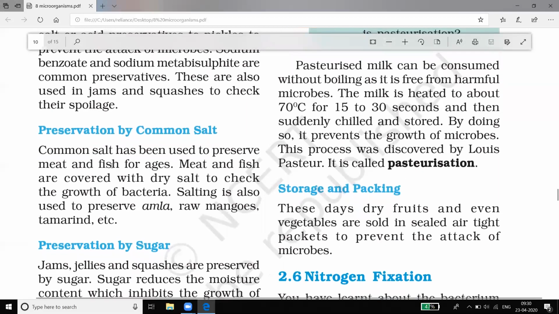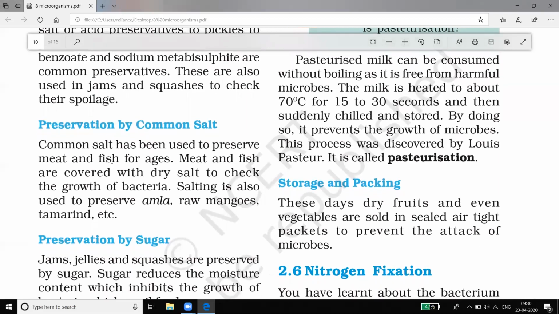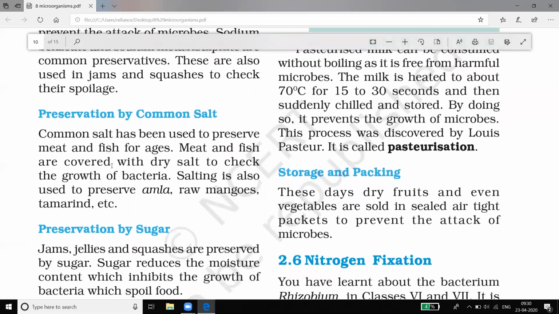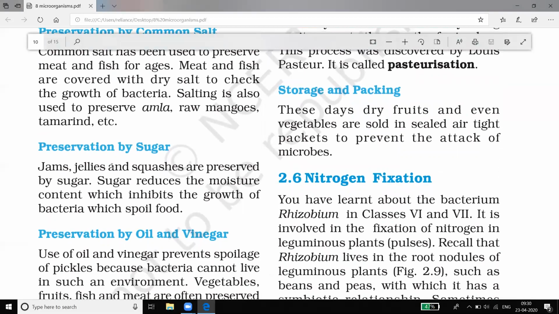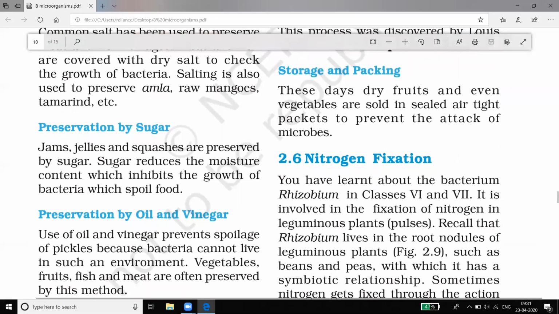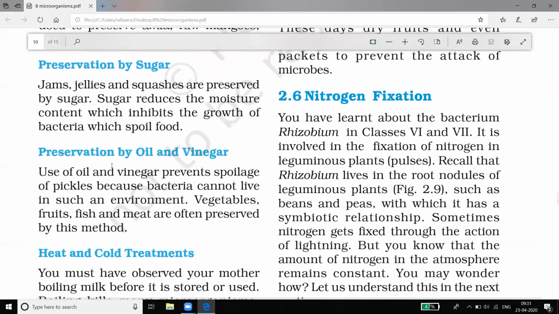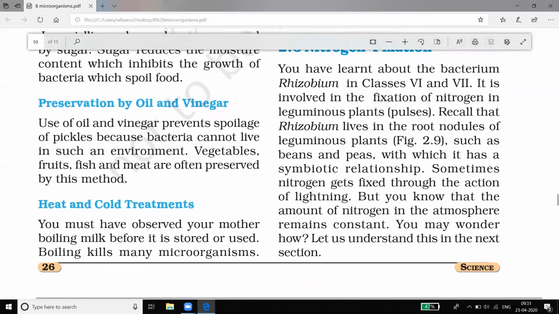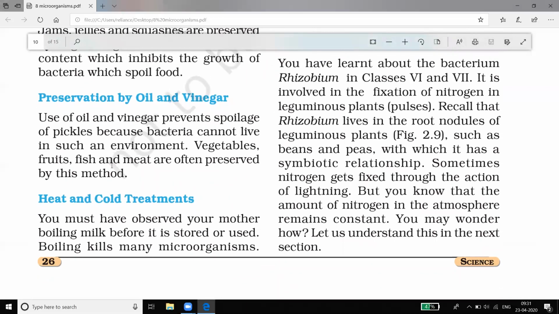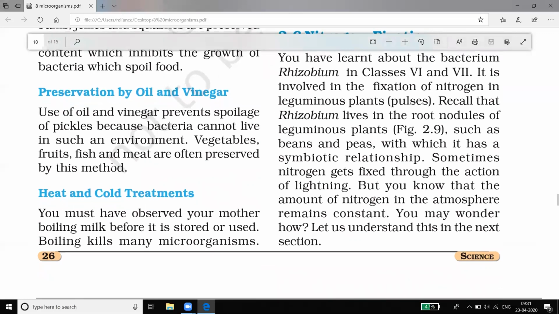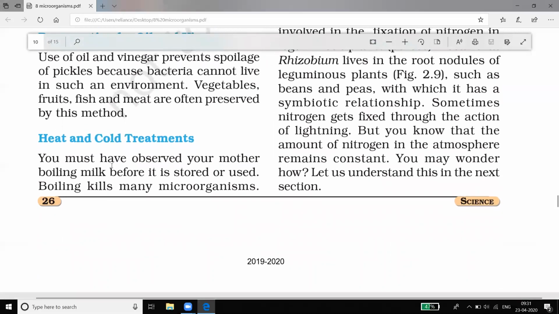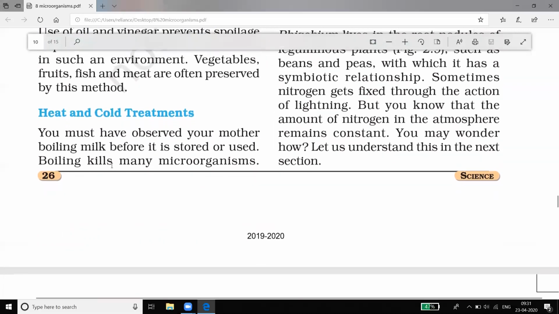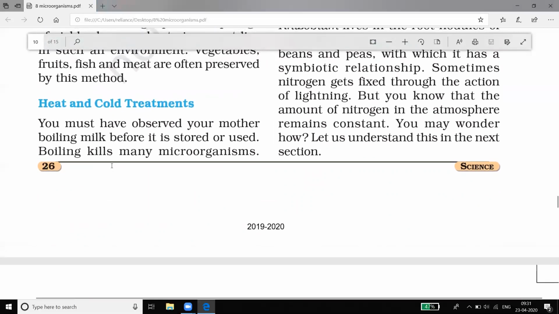Here you will see some of the homemade methods used for preservation of food material. Common salt is used to check the growth of bacteria in amla, raw mangoes and tamarind. Preservation by sugar is also done to check bacterial growth. Preservation by oil and vinegar is also done to check the growth of bacteria in vegetables, fruit and meat products. Heat and cold treatments are also done.